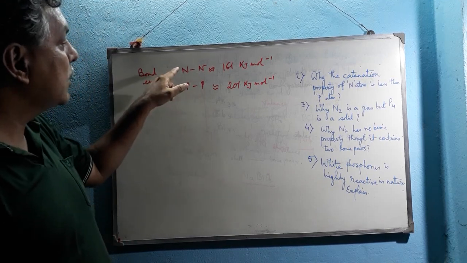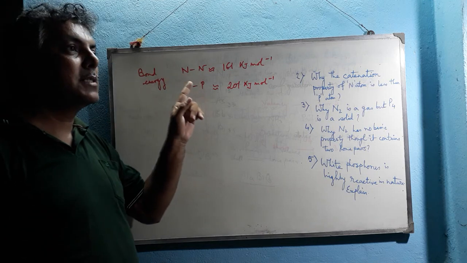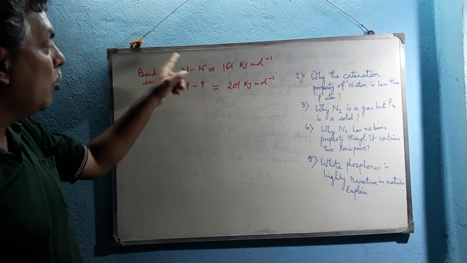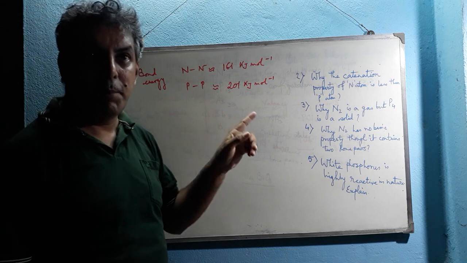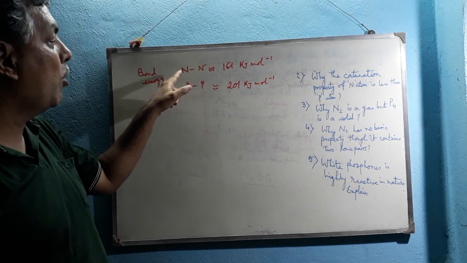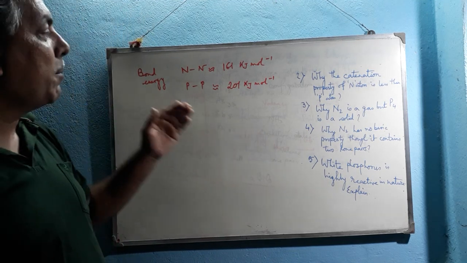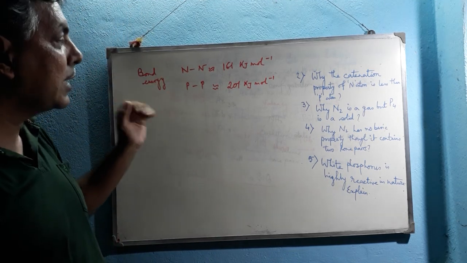But in nitrogen, due to its smaller size, the non-bonding electronic repulsion is maximum as compared to P single bond P. Therefore, due to this non-bonding electron pair repulsion, the bond strength decreases, and that's why the catenation property of nitrogen is less than that of phosphorus.